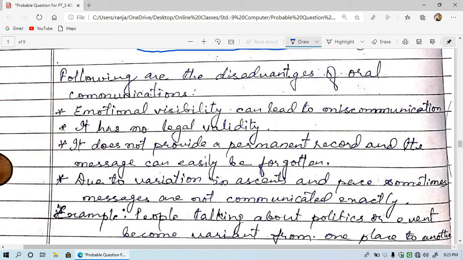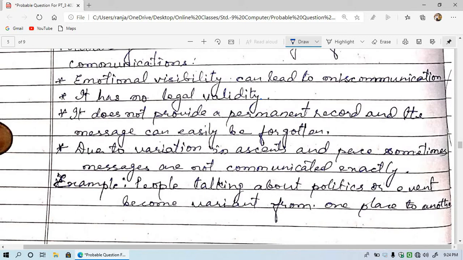It has no legal validity. If you are talking orally, then it is not valid, because one may raise questions that you are not saying it the correct way, and you then need written communication. That is, for validation you need some books or some written things.